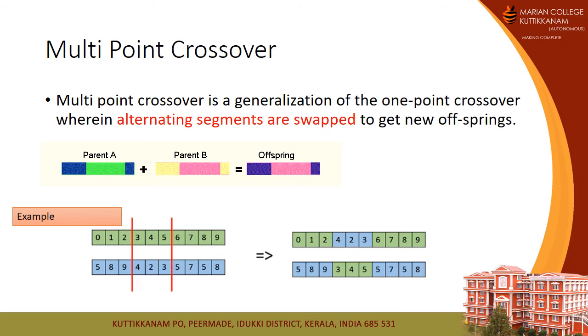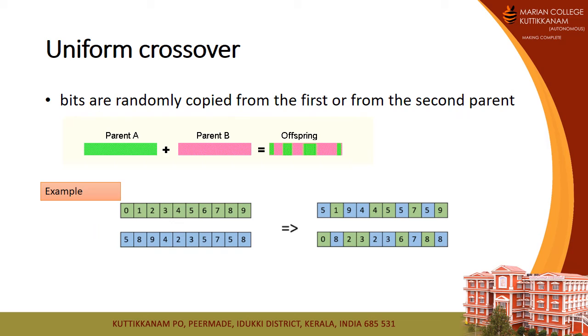In the same way, we partition parent B at 2 points, and we get yellow, pink and yellow. We make the offspring by interchanging the middle part. So the blue part of parent A is matched with the pink part of B to generate the offspring. We divide the chromosome at 2 points and interchange the middle part between the 2 red lines to generate the new offspring.